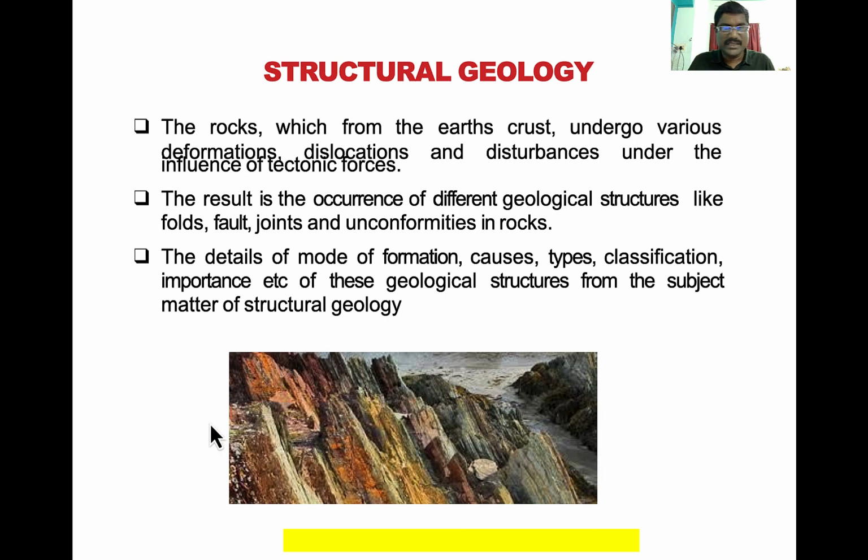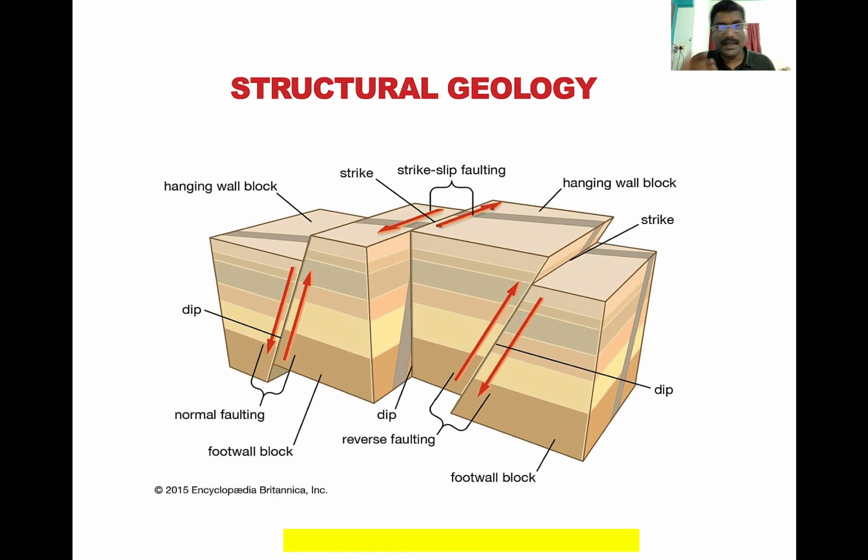For example, you can see from the figure how these structures are formed. It may be from compression or tension, because of the different forces acting on it. Here you can see a best example of one part of structural geology, and the kinds of forces acting on it.